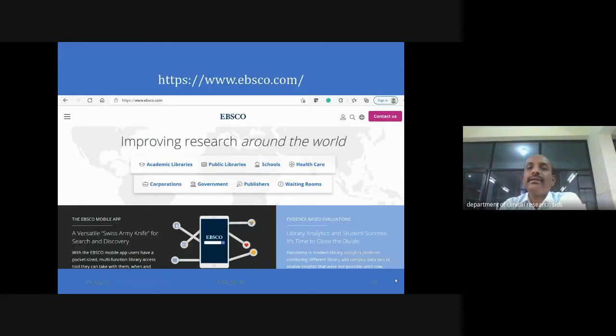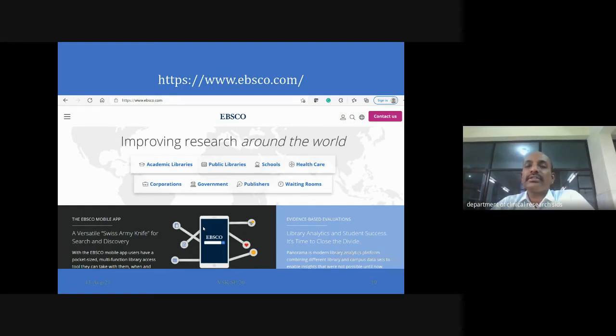Then next is EBSCOhost. When you see any EBSCOhost, it is going to look like this. Nowadays EBSCO has revamped their website. They are getting mobile applications. Mobile applications are going to be used in a variety of ways nowadays, because everybody is looking for them. When the COVID pandemic came, even the undergraduate students were surfing through the various databases.